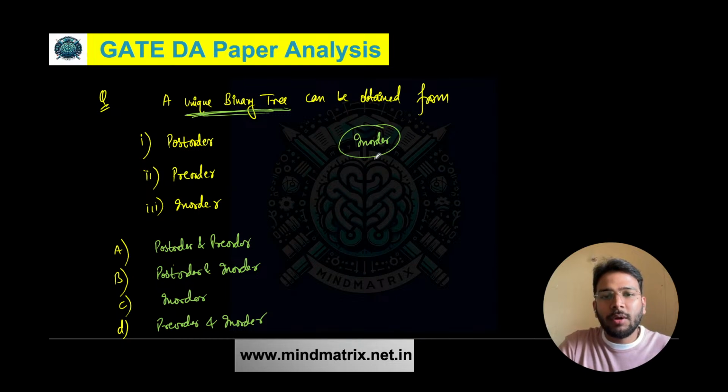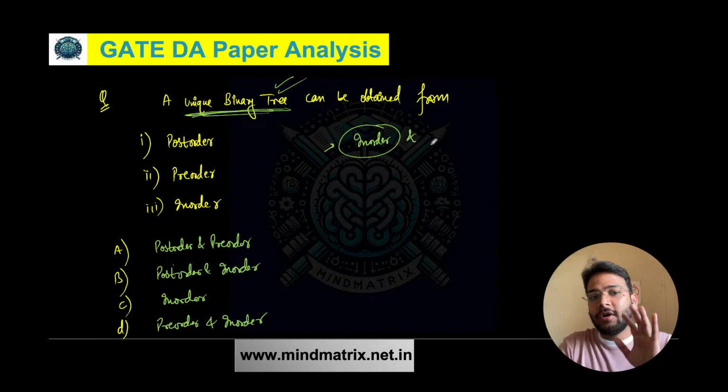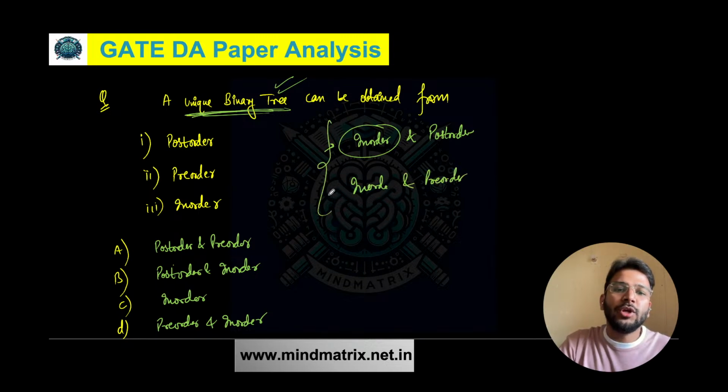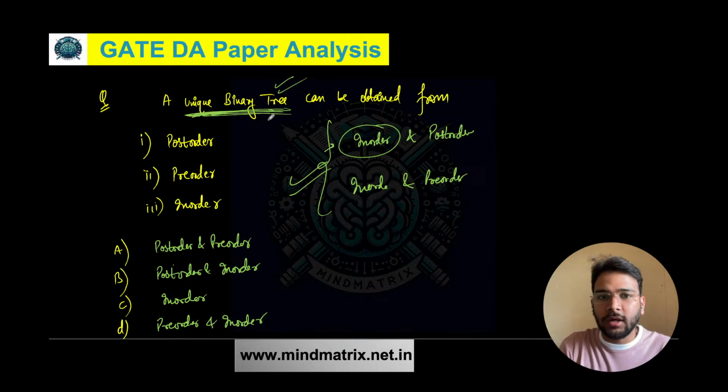So here, if we talk about building the unique binary tree, definitely inorder is required. And along with inorder, just inorder is not sufficient. Along with inorder, you need postorder as well. And similarly, if you have inorder and preorder, then also you can build the unique binary tree. Here they are not talking about a complete binary tree or full binary tree. They are just asking for a unique binary tree.